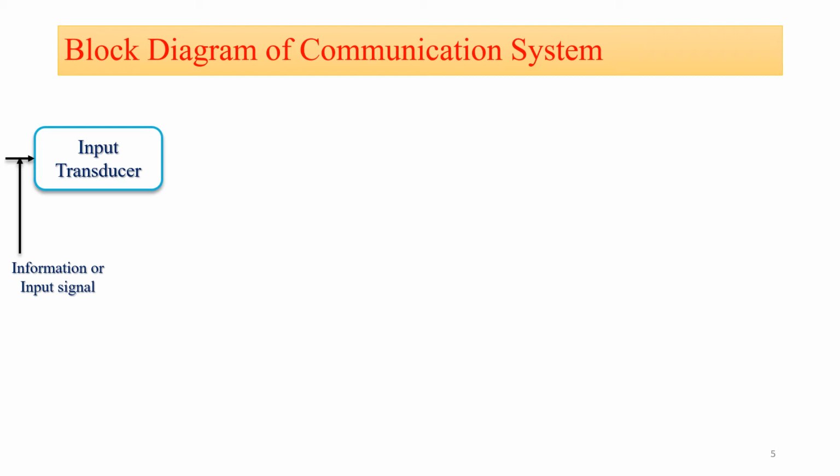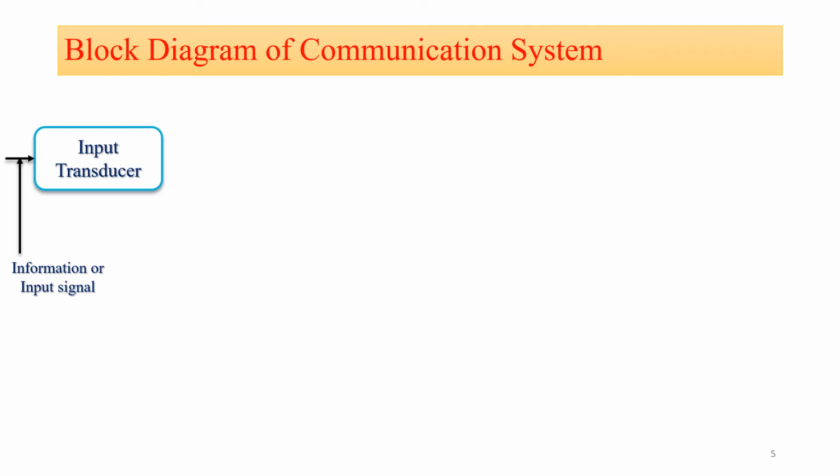This physical information is first applied to the input transducer, because in a communication system we cannot transmit this information or physical quantity directly to the receiver. First of all, we need to convert it into an electrical signal. To convert it into an electrical signal, the input transducer is used.